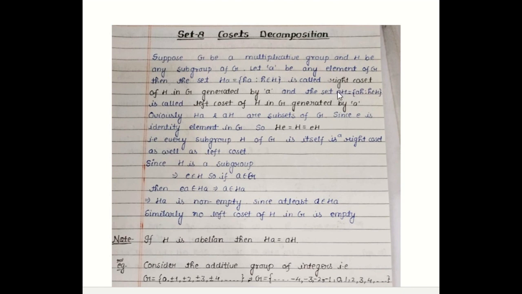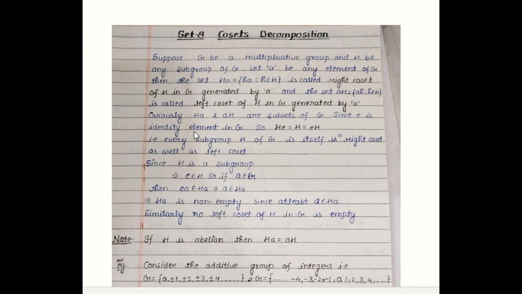Similarly, if we pre-multiply a to the elements of H, we get aH. In this set, we have elements of the type ah, where small h belongs to capital H. This is called the left coset of H in G generated by a. Since H is a subgroup of G, all the elements are from G, and a is also an arbitrary element of G. So by closure law, all the elements of Ha and aH are in G. So these two are subsets of G, right?